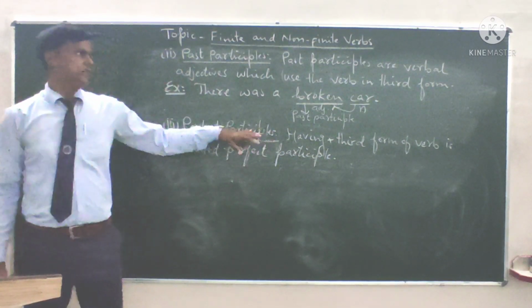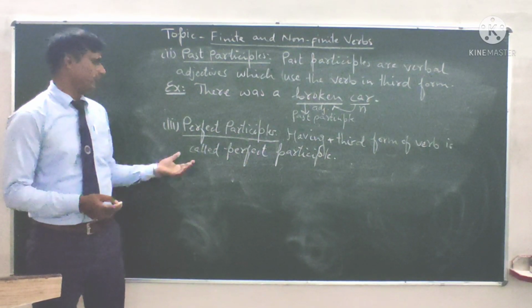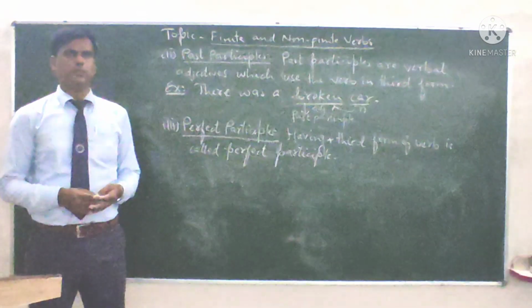Okay, having plus third form of verb is called perfect participle.